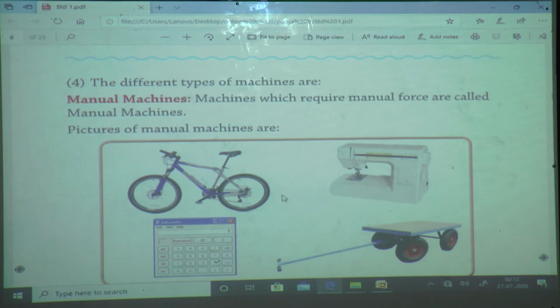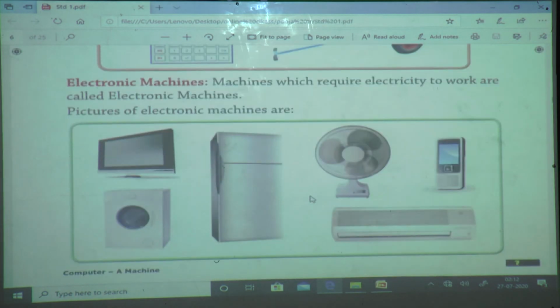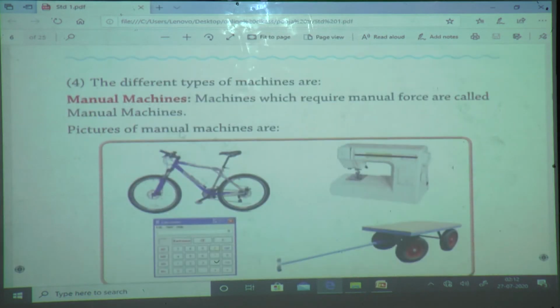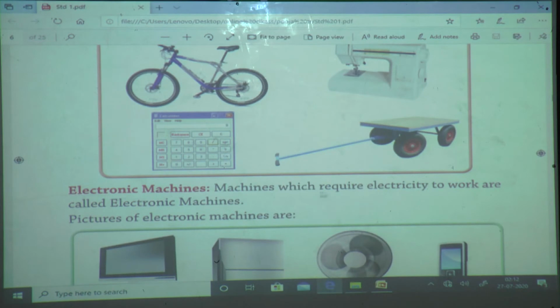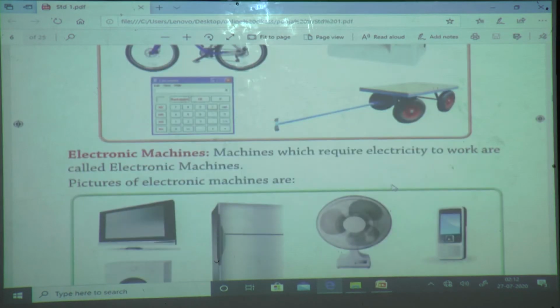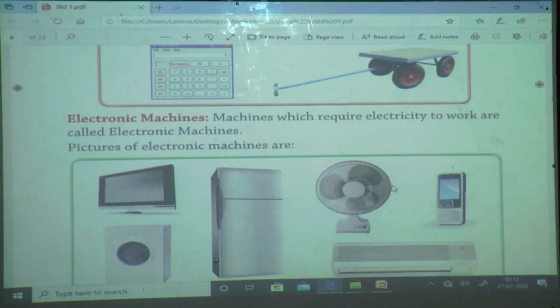And another type of machine is the electronic machine. Why is it called an electronic machine? Because it works on electricity. In the first part, what did we see? We saw manual machines, for which we require manpower. Same for electronic machines: if electricity is not there, these machines will not work. Sometimes if manpower is not there, it will still work automatically. But if electricity is not there, then it will not work.